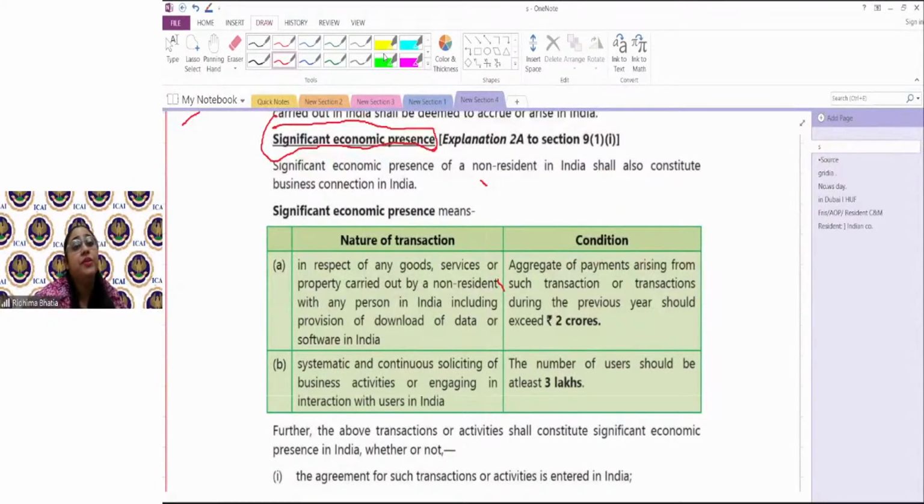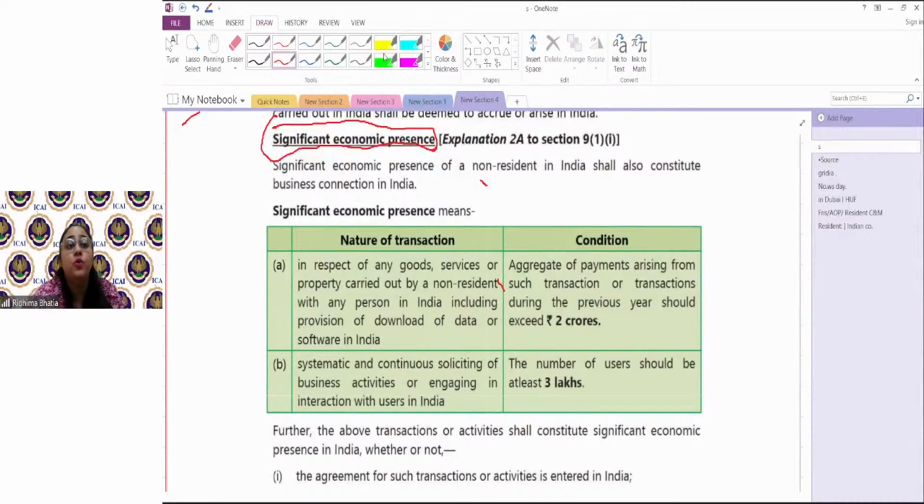He can generate income just by using technology, just by using internet, and have substantial income coming from India because his economic presence is established in a way that he can earn a substantial amount from India without even appointing anyone. So significant economic presence is also a business connection.